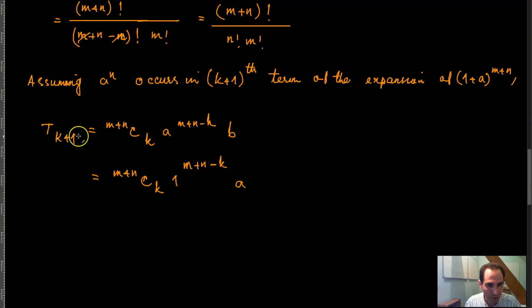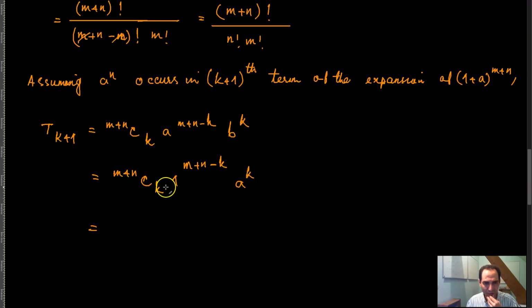So you have t of k plus 1 would be equal to m plus n combination k, a raised to the power m plus n minus k, b raised to the power k, right? So you have m plus n combination k, 1 raised to the power m plus n minus k, and then you have a raised to the power k.